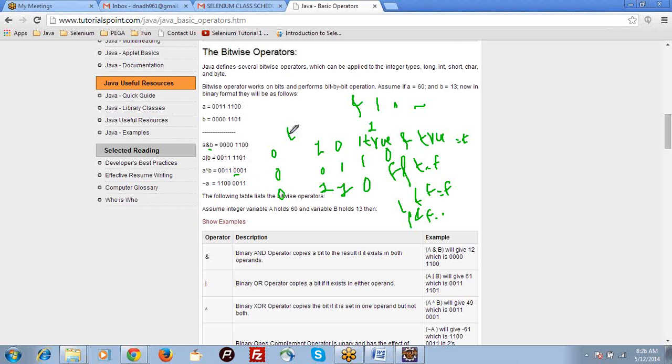Negation means it's very simple. You can toggle between the values. If it is 0, you can make it 1. If it is 1, you can make it 0. Here we apply negation for A, right? So 0 becomes 1, 1 becomes 0, like that.